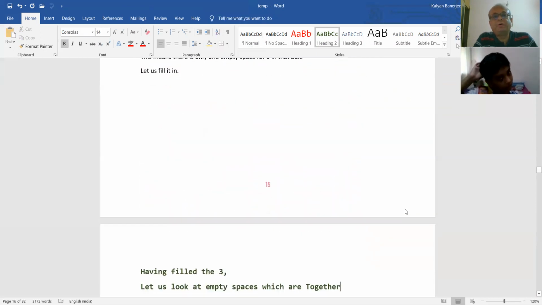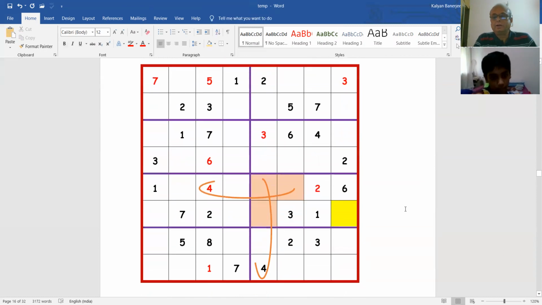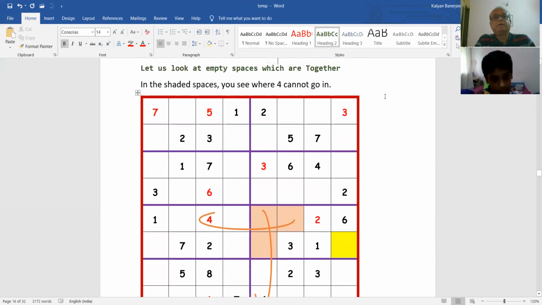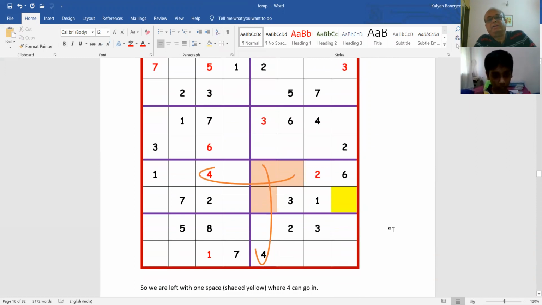So we found another method also, and we know how to fill in a 3 there. Now we are getting into more difficult methods. See, now some other empty spaces that together are these 3 spaces. Here, this one, this one, this one. These 3 are together. Now let us see what we can find there.